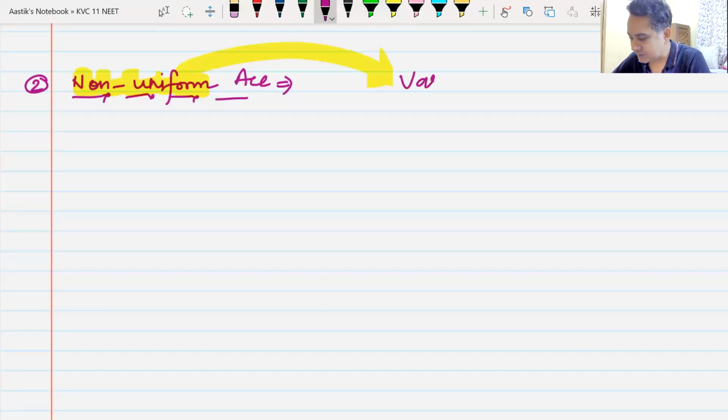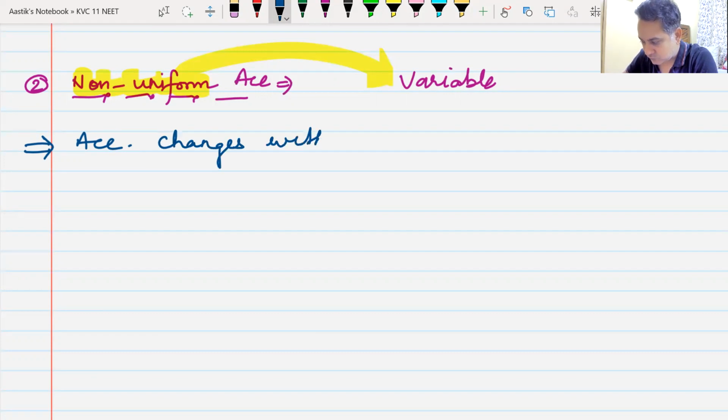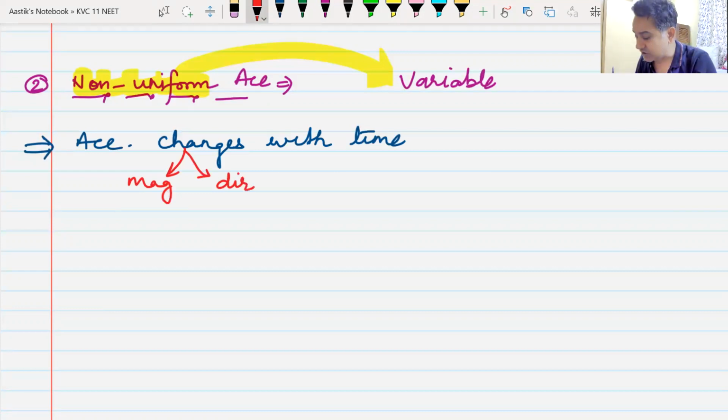We can use the term variable acceleration. So how do you say the body is moving with non-uniform acceleration? The acceleration changes with time. When I say it changes with time, it can change in magnitude, it can change in direction, or it can change in both.